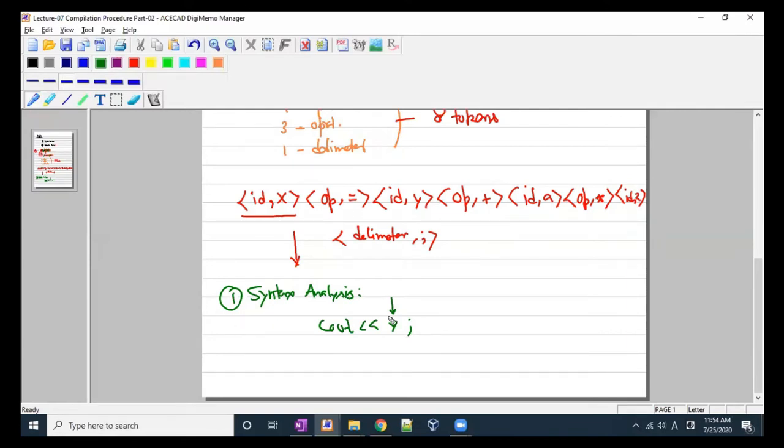Let's say you have defined x in your code and then you have written x2. It will say I'm not able to find where you have defined this x2 variable in your code. Again, the syntax analysis has to check this. So this is the first thing, this is the second thing.